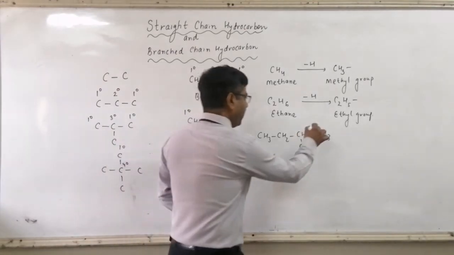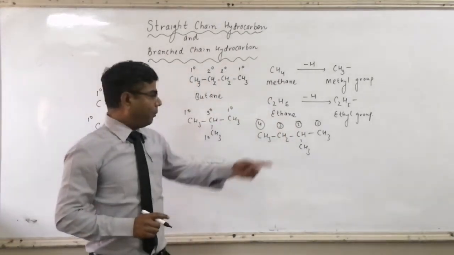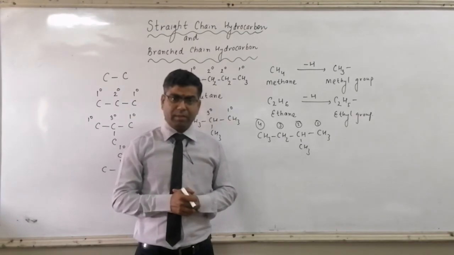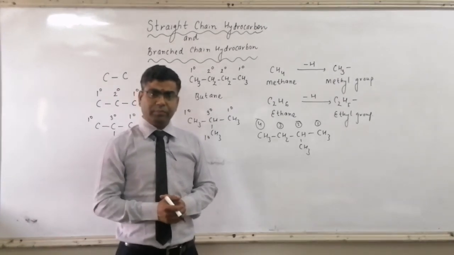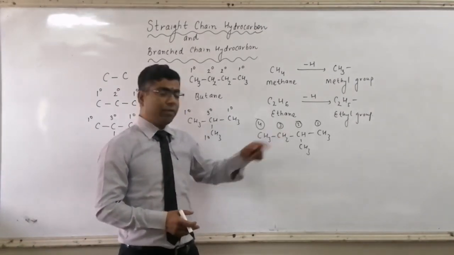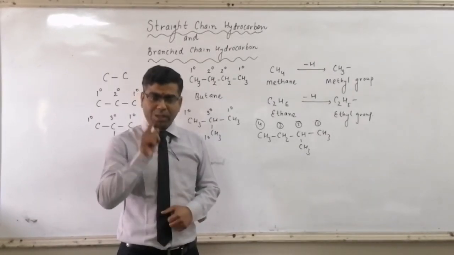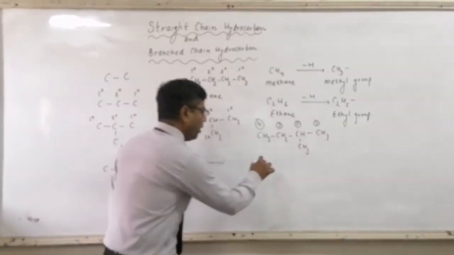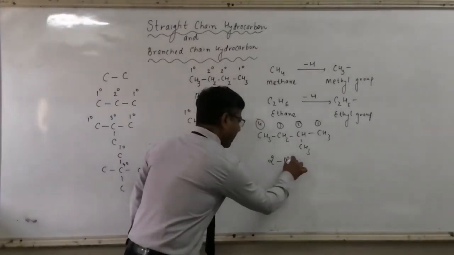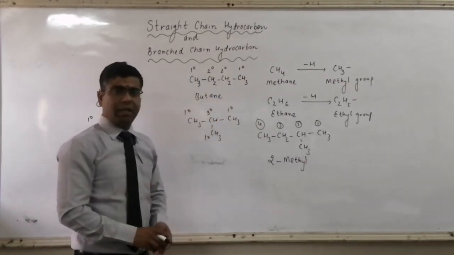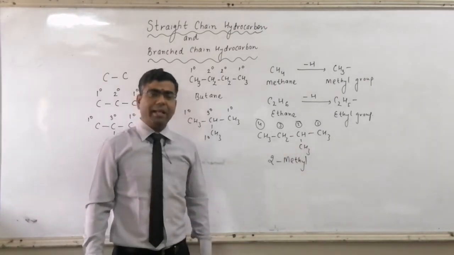So here we will start our numbering from the right hand side. The main chain contains 4 carbon atoms and branching is on carbon number 2 of the main chain. The alkyl group is on carbon number 2 of the main chain, and as an alkyl, we have a methyl group. So first you specify the position. On carbon number 2 of the main chain, we have a methyl group. So it is 2-methyl. A dash is used between the alphabet and the number. So that's all about the alkyl group or the branching.